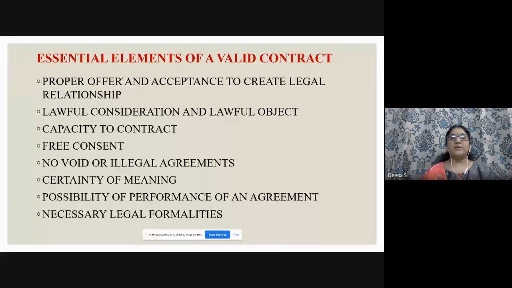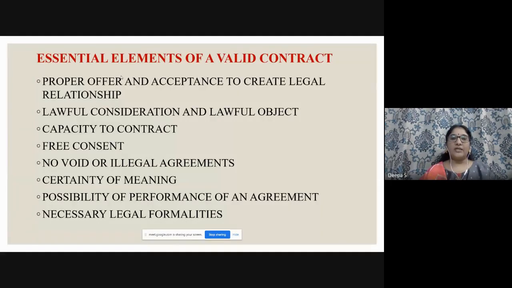Lawful consideration means something in terms of money must be exchanged between the two. The object, if it is an object, must be lawful. Capacity to contract will come in detail. When a minor enters into a contract, certain restrictions apply. When we enter into a contract with persons of unsound mind, it becomes void, and so on. Free consent means without any force or fraud. If any agreement is entered into with fraud, we call it an agreement or contract without free consent. I will show you many examples in the slides ahead.